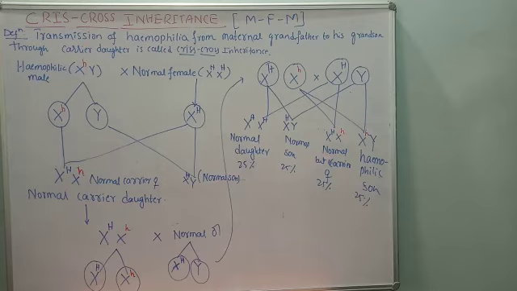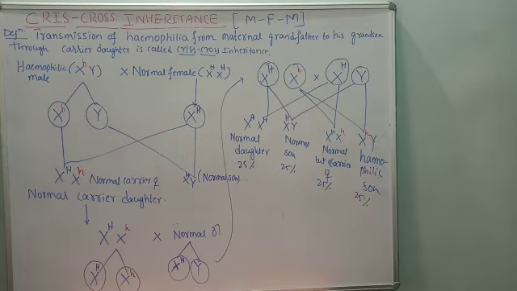Last option: this X with the defective gene crossed with Y. Ultimately, I told you there is only one X chromosome, and on that one X chromosome a defective gene is located. It is sufficient to cause hemophilia. One single recessive gene is sufficient to cause hemophilia in the son, in the male.